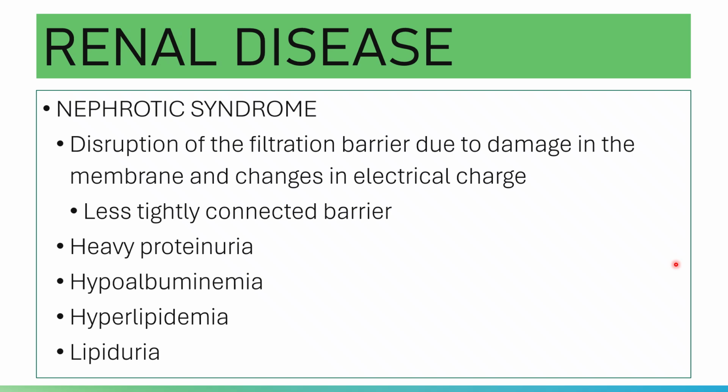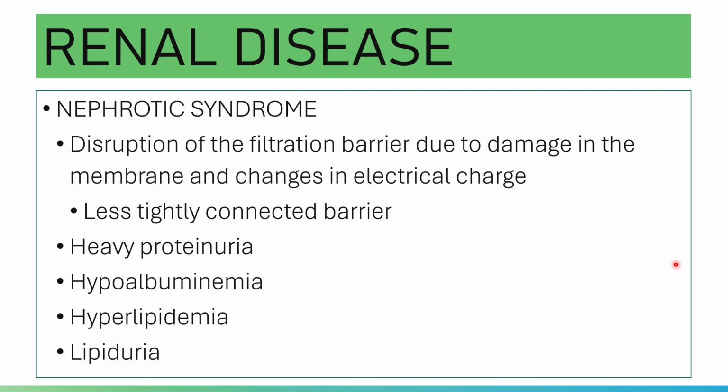The individuals with nephrotic syndrome are susceptible to infections, because of loss of plasma proteins. Aside from infections, they are susceptible to coagulation disorders because, again, there is a loss of proteins.